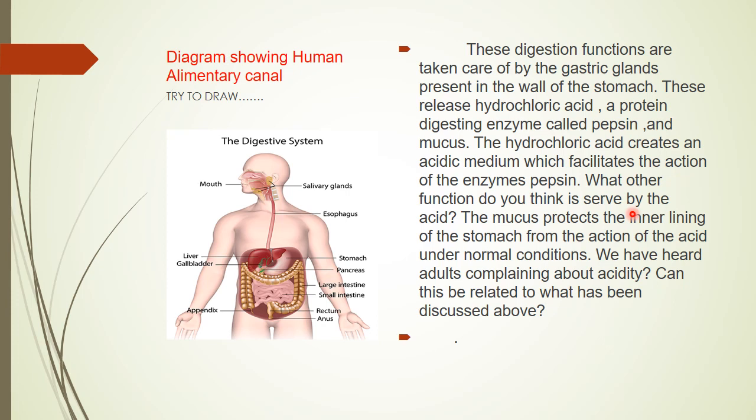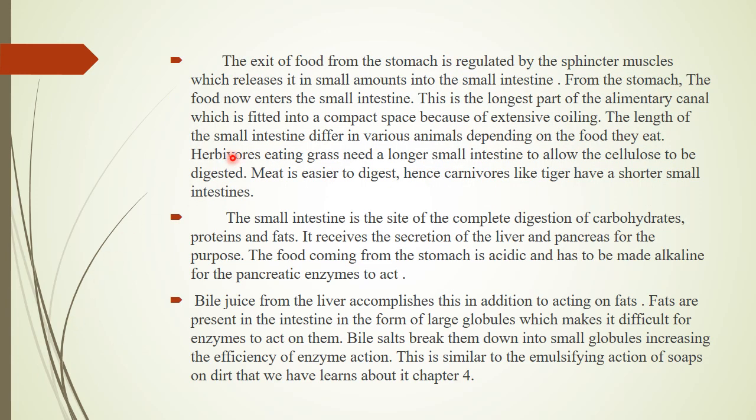Here there's one more enzyme present that is called renin. This renin is also in inactive form, prorenin, which gets activated when it comes in contact with HCl, and this renin has an important role in the digestion of milk in infants. The mucus protects the lining of the stomach from the action of the acid under normal conditions.